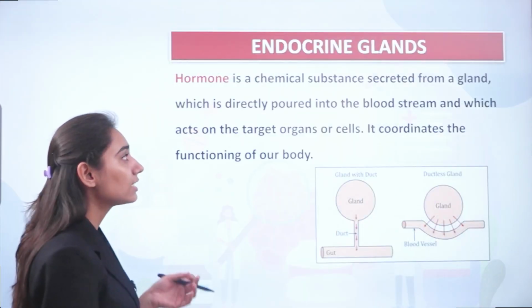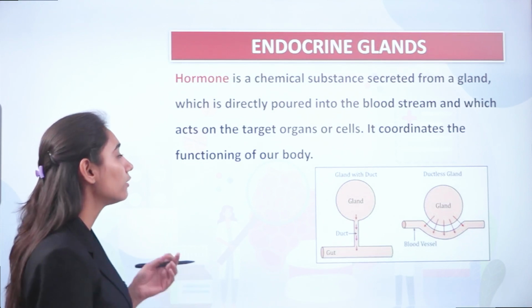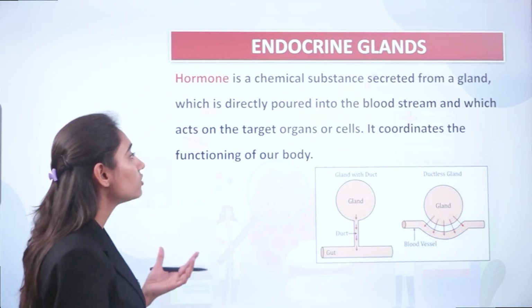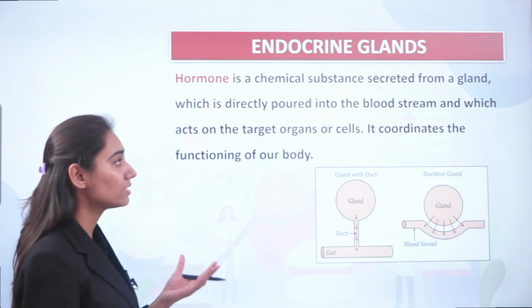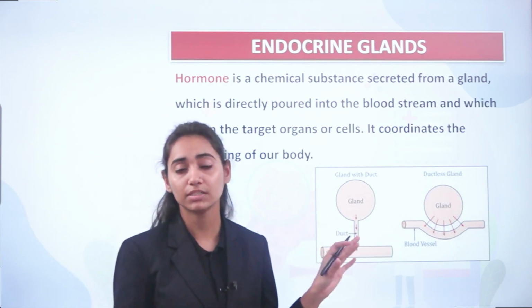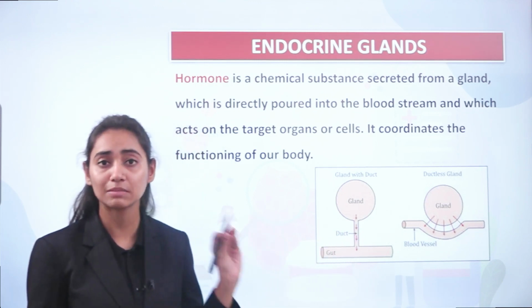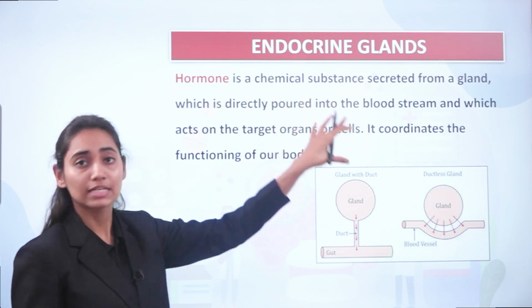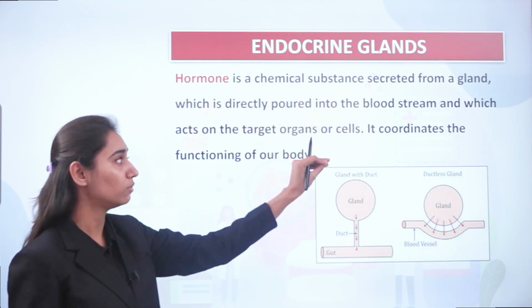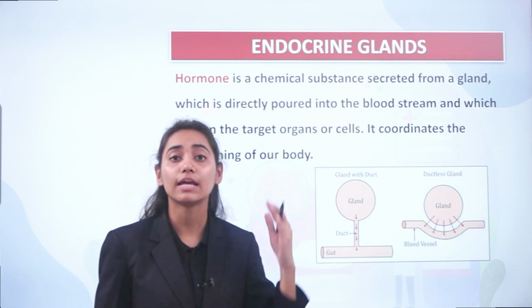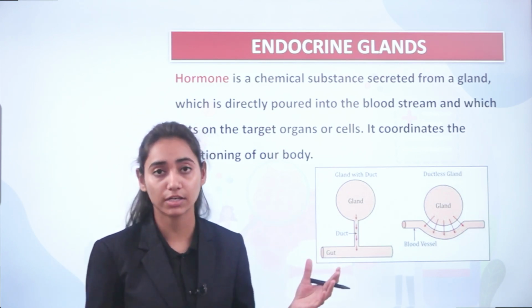Now, a hormone is a chemical substance secreted from a gland which is directly poured into the bloodstream and which acts on the target organs or cells. It coordinates the functioning of the body. You have to remember the definition of the hormones. We simply know that it is a chemical substance which is secreted from a gland, directly poured into the bloodstream, goes to target organs and coordinates or helps in regulation of the metabolic functions of the body.